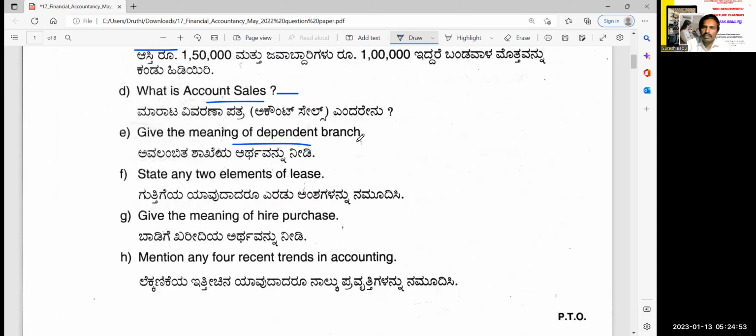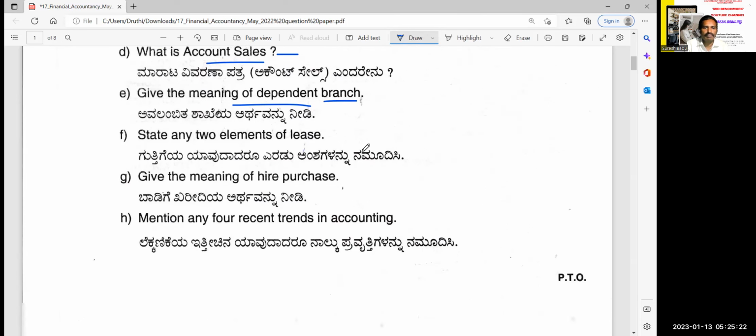A dependent branch is such a branch which does not prepare its own accounts. Its accounts are prepared completely by the head office. And a dependent branch receives all kinds of instructions from the head office, right?